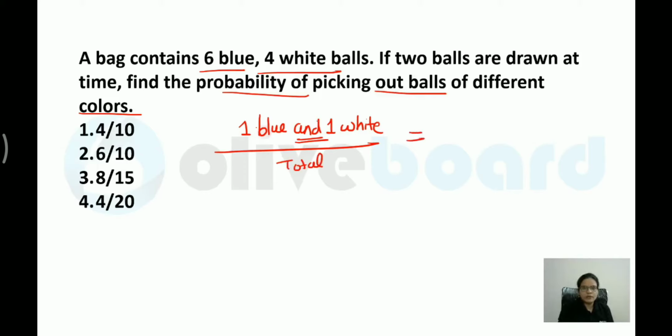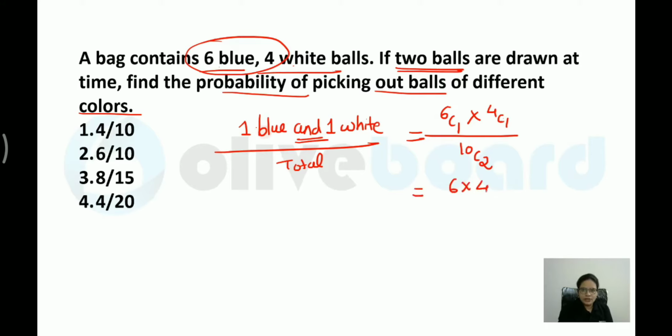Fine. So to get one blue ball, what will you write? 6C1. And to get the white ball, what will you write? 4C1. And in the denominator, what will you write? You are picking up two balls, right? Two balls are drawn, so total 10 possibilities are there. I told you whenever you are choosing something, you have to apply the combination. So here I have to write 10C2. Now you can evaluate this value. 6 will be written only one time. 4 will be written only one time. And 10C2 means 10 into 9 divided by 2. So you can calculate what value you are getting. 3 2s are 6, 3 3s are 9. So my answer in this case would be 8 by 15. So option third would be the correct answer.